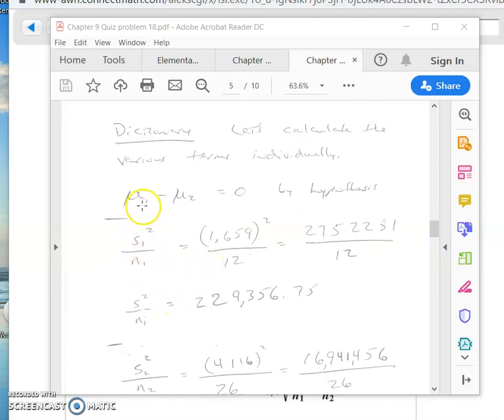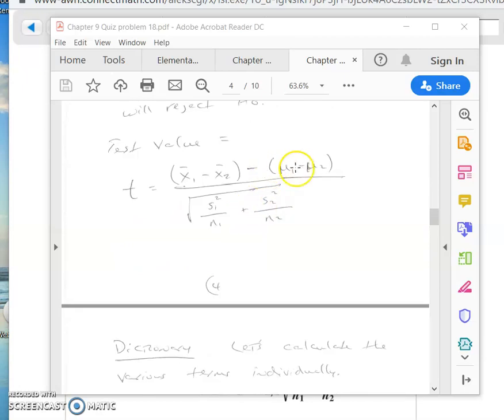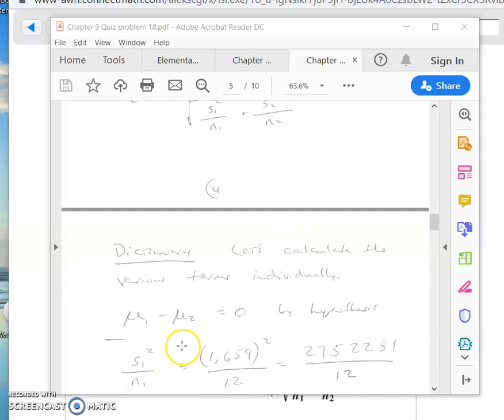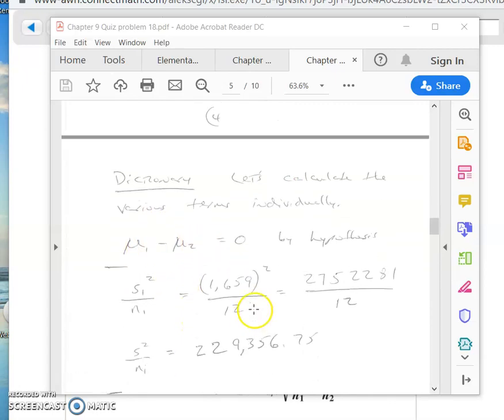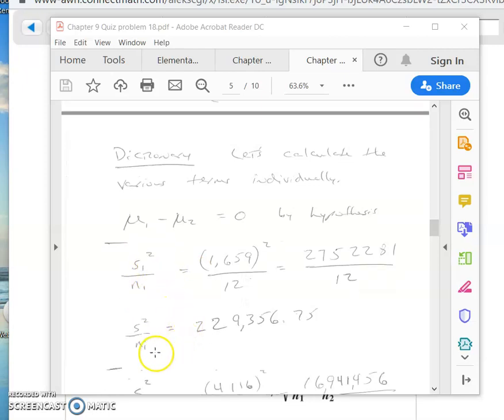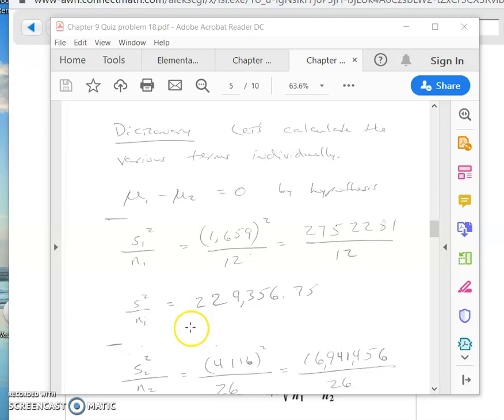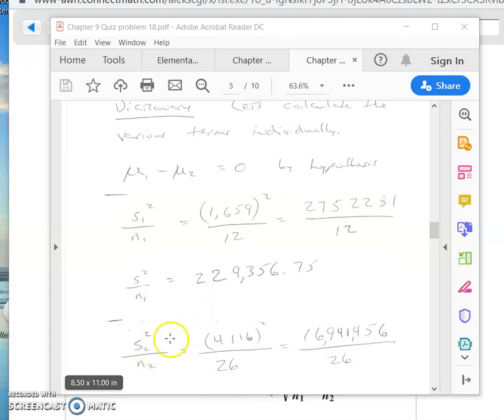Mu1 take away mu2, that's from right here. Well, by the hypothesis, mu1 is equal to mu2, so mu1 take away mu2 is equal to 0. So that's easy enough. This over this, I just use the given information. I just plug stuff in. I know what the variance is of the first group. I know what the variance is of the second group, so it's easy enough for me to just plug this stuff in.